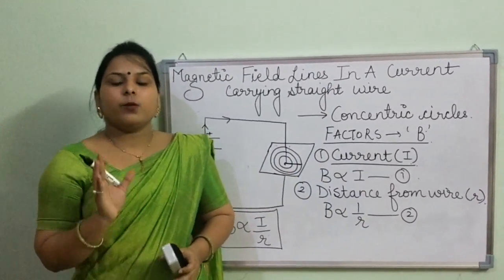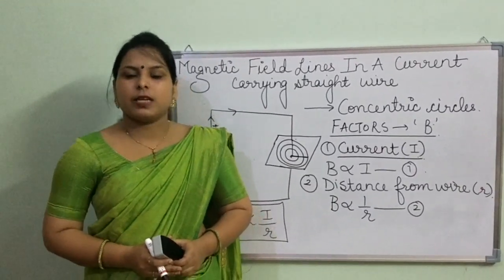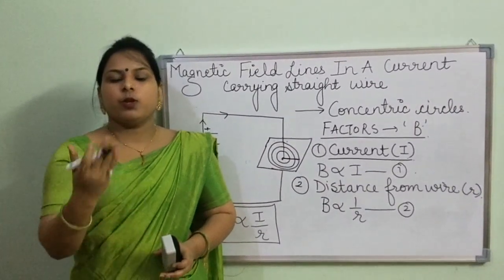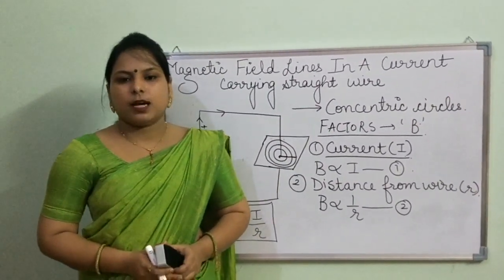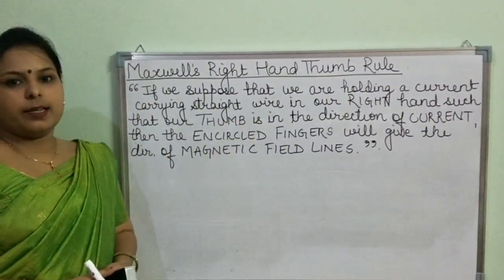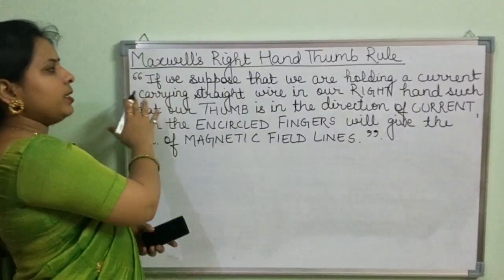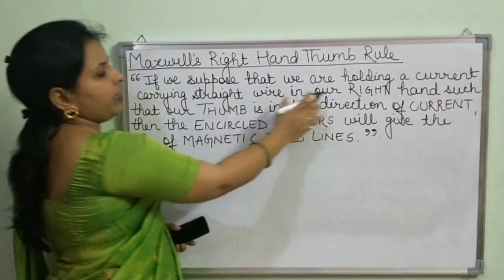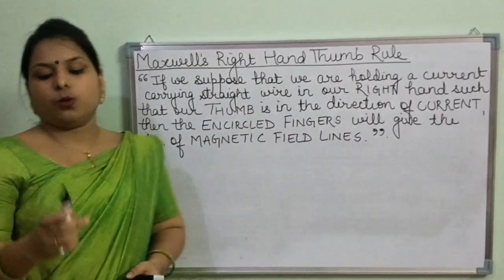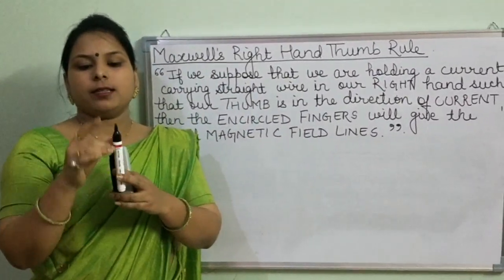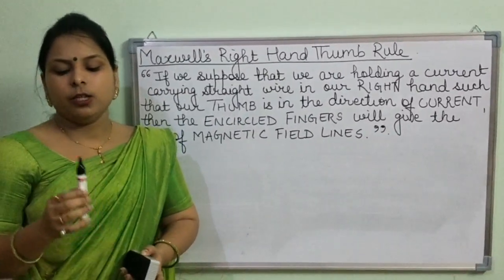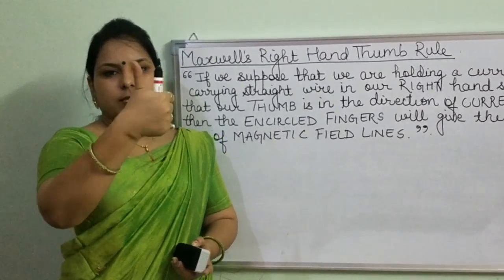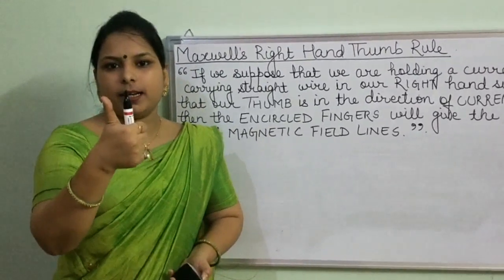For that, there was a scientist named Maxwell who has given a rule that is called Maxwell's right hand thumb rule. So now Maxwell's right hand thumb rule. Maxwell stated that if we suppose that we are holding a current carrying wire in our right hand, and this tip is denoting the direction of current, we will hold the current carrying conductor like this. See, these are the encircled fingers, this is our thumb.